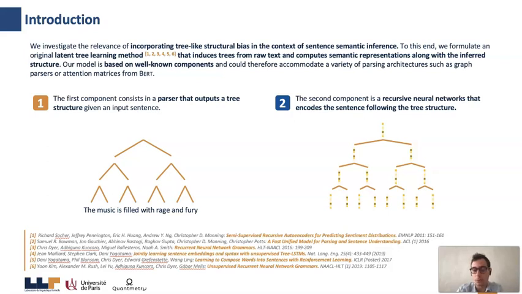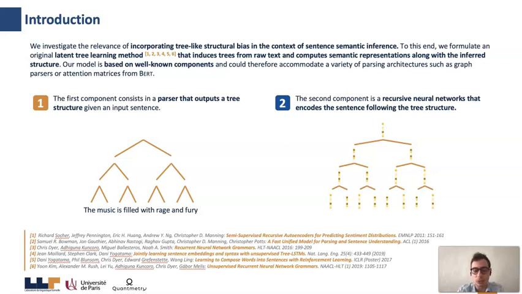And there have been a lot of propositions of neural networks which are tree-shaped and that mimic the compositional effect of language. But obviously, one of the main limitations of such approaches is that they not only require raw text as input, but also the structure of the sentence. In this paper, we introduce a tree-based model which learns together the composition function and the structure.